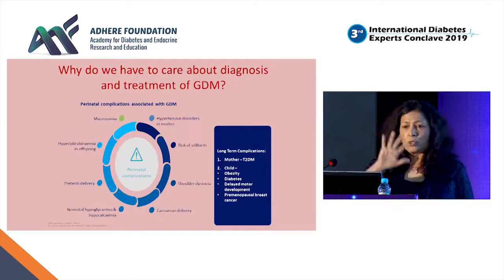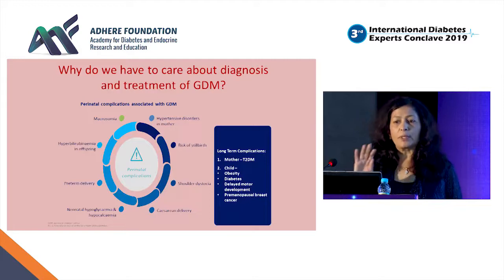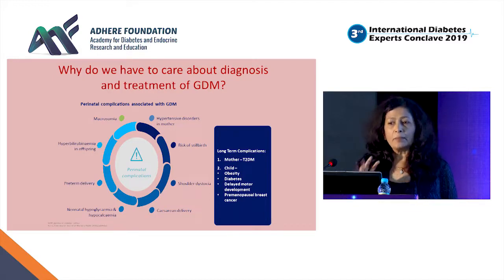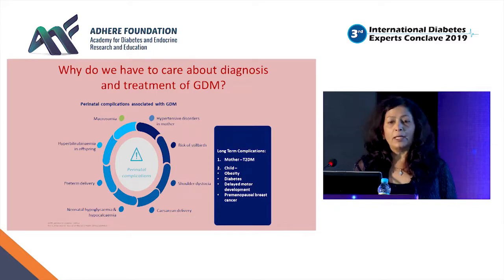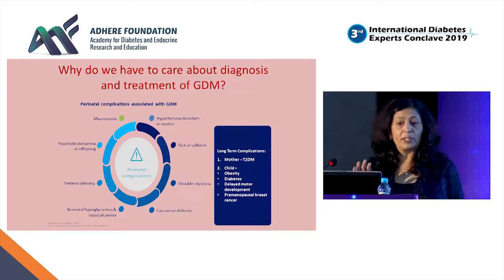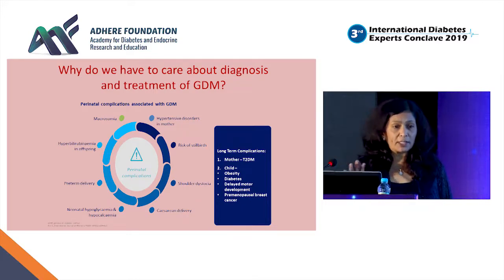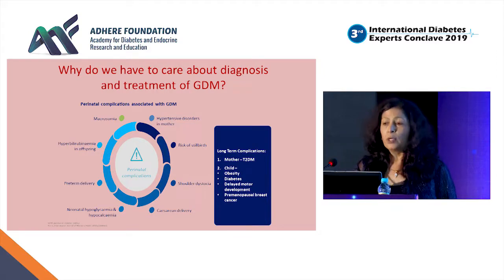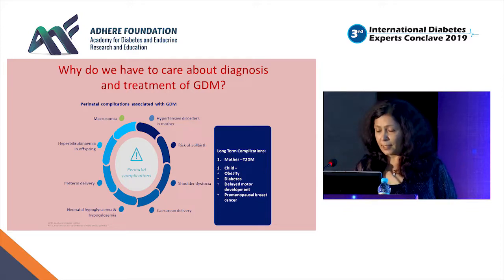So we know there are lots of problems with the fetal outcomes and the maternal outcomes because of hyperglycemia. Some are related to the time of delivery, which is related to macrosomia. And let me say 4 grams is not the definition. Above the 90th percentile, it can be 3.2 kgs in our Indian population. So above the 90th percentile is a big baby. Shoulder dystocia is very rare because usually it's a planned C-section.